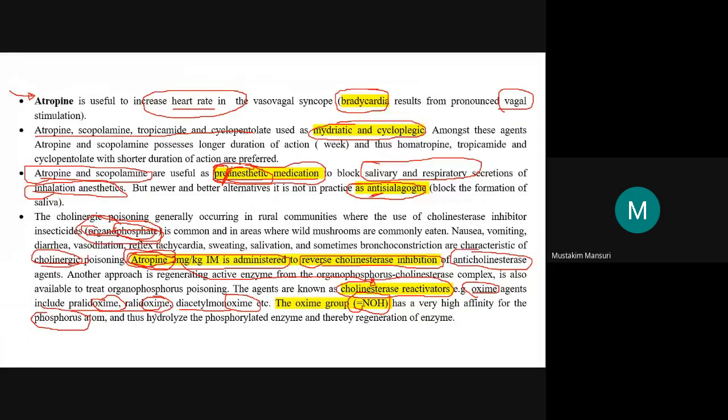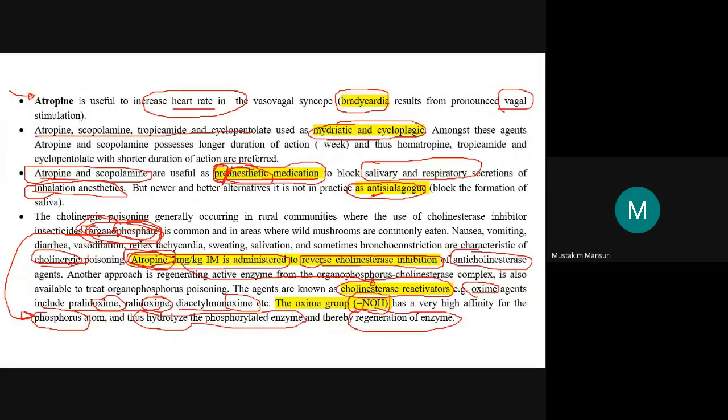That is why it will hydrolyze the phosphorylated enzyme, which is formed because of the organophosphorus poisoning, and that is why it will produce the regeneration.